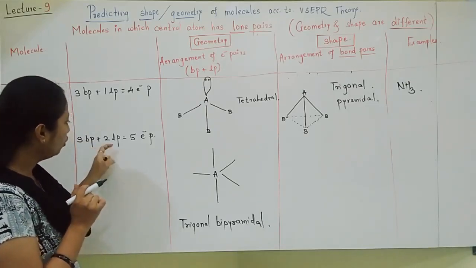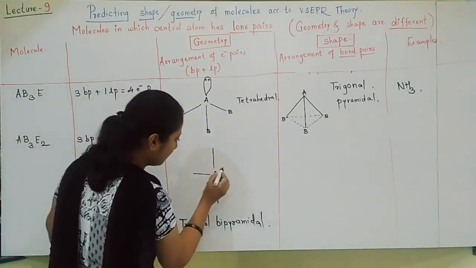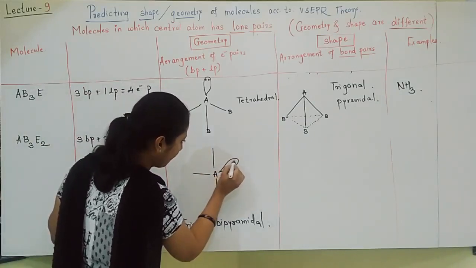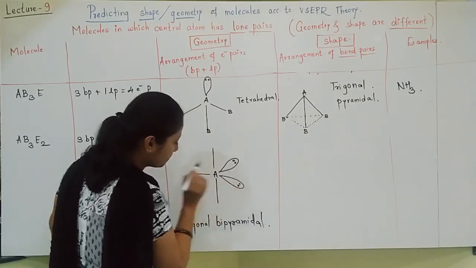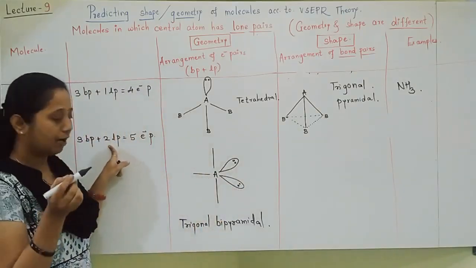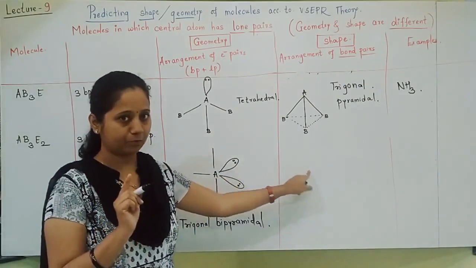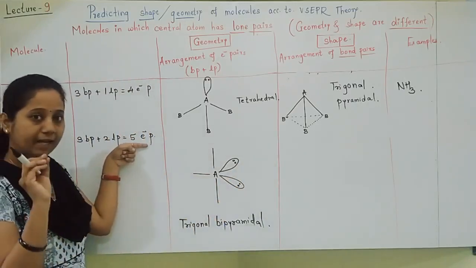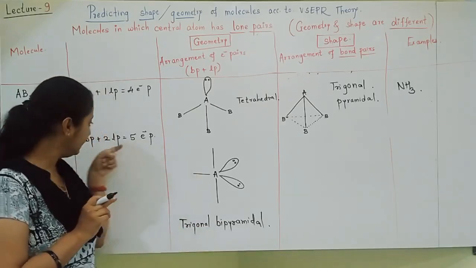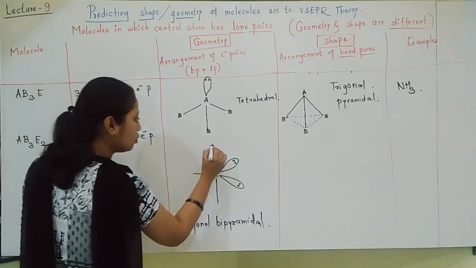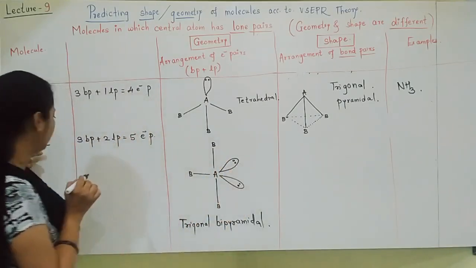So what should we do? Two lone pairs I must show. Those two lone pairs I will show here. Okay. After showing lone pairs, it will be easy for me to predict the shape. Okay. So first I showed only 5 electron pairs, so geometry became trigonal bipyramidal. In that I must now show 3 bond pairs. So it is AB3, you can see, students, very easily, and 2 lone pairs, you can see, AB3E2 type of molecule it is.